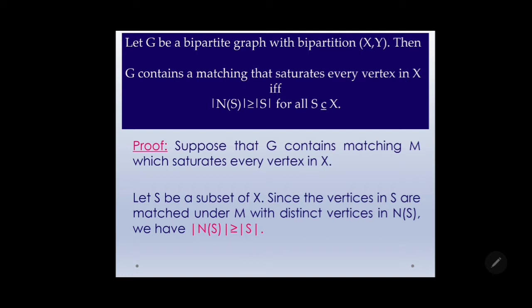Let us suppose that G contains a perfect matching. Let S be a subset of X. Since the vertices in S are matched under M with distinct vertices in N(S), we have the cardinality of N(S) greater than or equal to the cardinality of S.